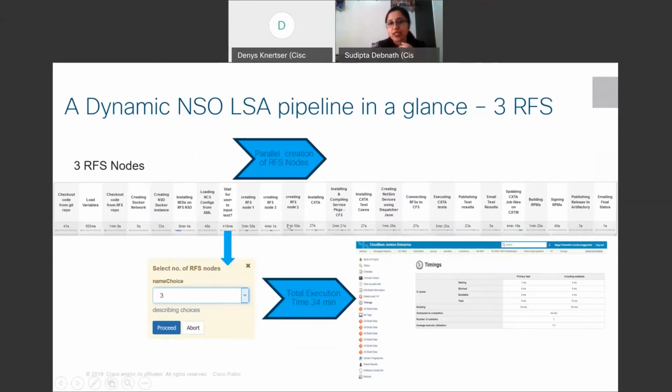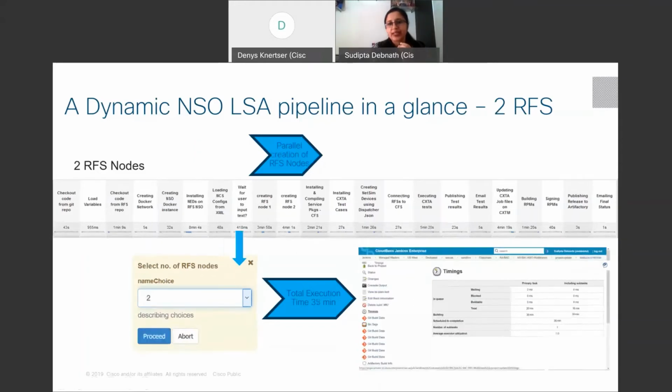But what I would like to establish at this point of time is that if you have a fixed set of test cases and you are going to create an infrastructure which has 3 nodes, you are taking 34 minutes. And in the next slide, you can see the same set of test cases I'm executing for an infrastructure of 2 RFS nodes, where my total execution is 35 minutes. I consider that 1 minute could be a glitch from the Jenkins server communicating sometimes with the host.